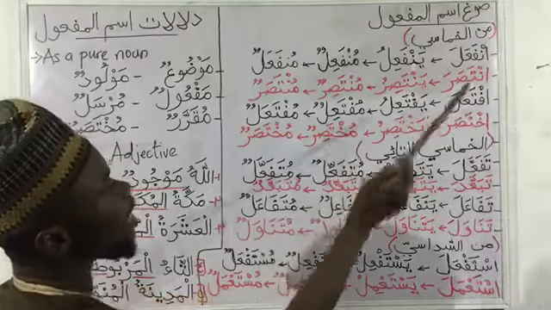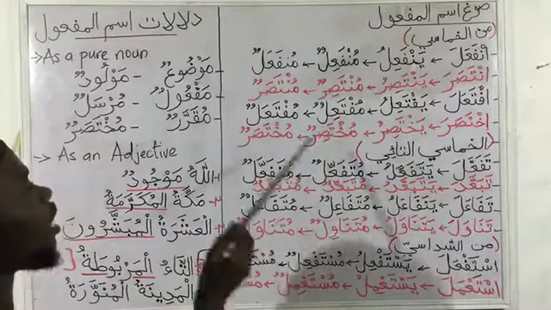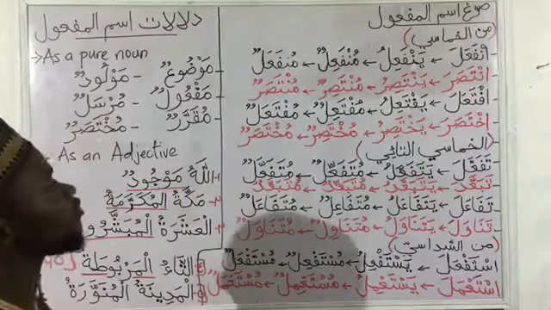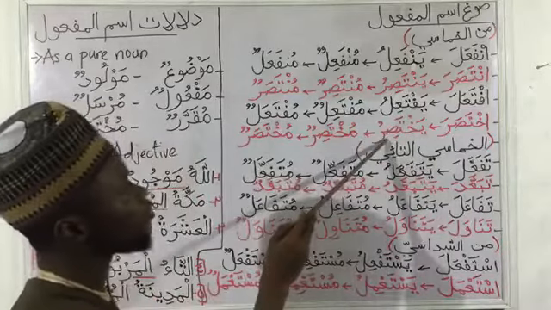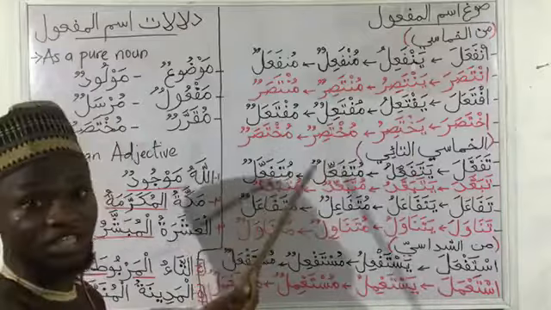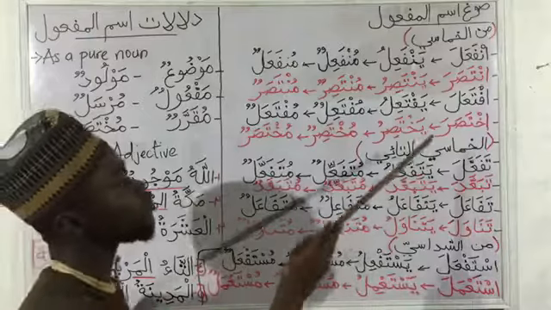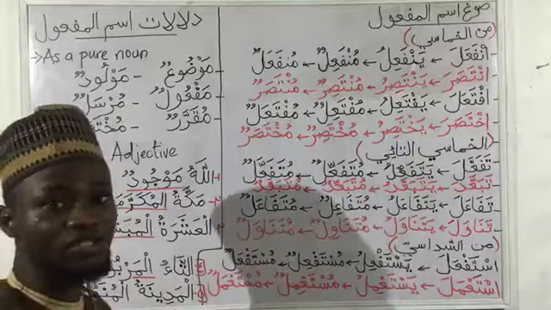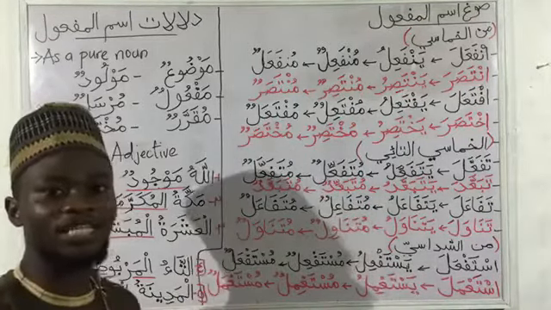We have here ifta'ala, the mudaari yafta'ilu, the ismu fa'il mufta'ilun, and our ismu maf'ul, after replacing the kasra here with fatha, we have mufta'alun. An example here is ikhtasara. The mudaari yakhtasiru, replacing the ya with mim, we have mukhtasirun, which is the ismu fa'il, and then replacing the kasra here with fatha, we have mukhtasarun. So ikhtasara means to summarize. Yakhtasiru, mukhtasirun means the summarizer, the one who summarizes. And mukhtasarun is the entity that is being summarized.